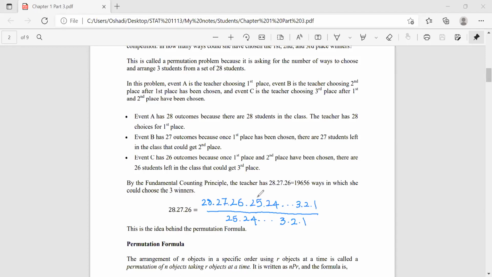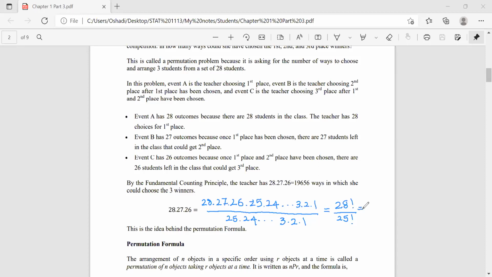I multiply the upper part by 25, 24 into 3, 2, 1 and divided by the same, right? So nothing has been changed. So now I can write the upper part as the permutation of 28, right? And here it's permutation of 25.